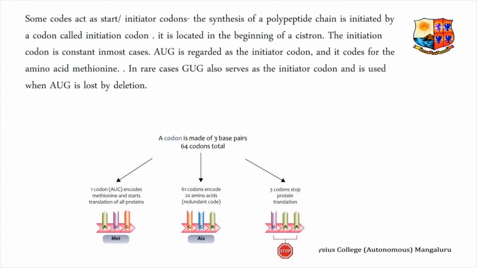Some codons act as start or initiator codons. The synthesis of a polypeptide chain is initiated by a codon called the initiation codon. It is located at the beginning of a cistron. The initiation codon is constant in most cases. AUG is regarded as the initiator codon and it codes for the amino acid methionine. In rare cases, GUG also serves as the initiator codon and is used when AUG is lost by deletion.